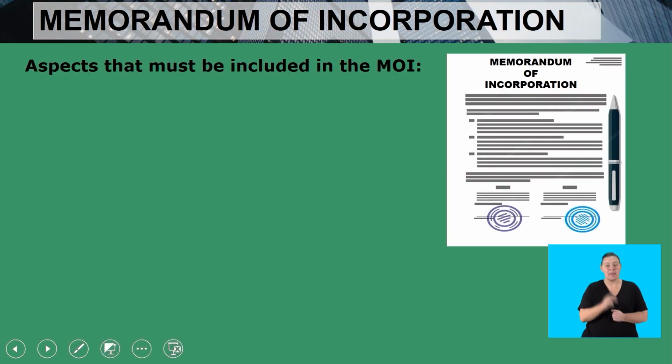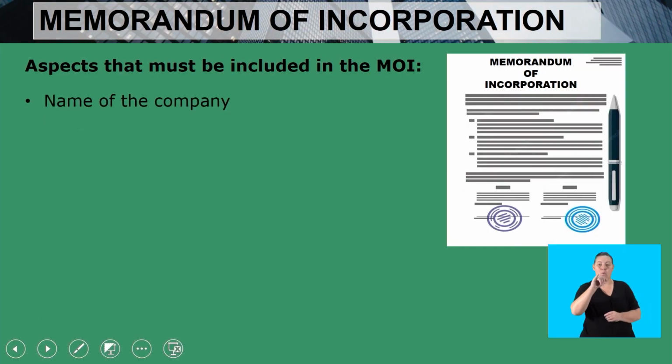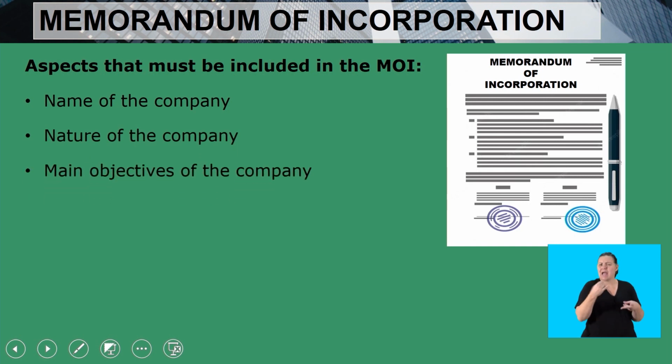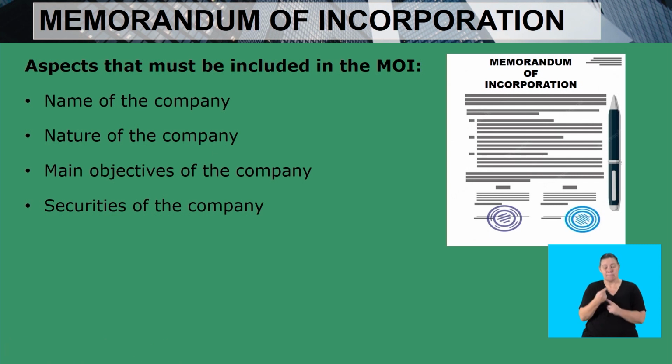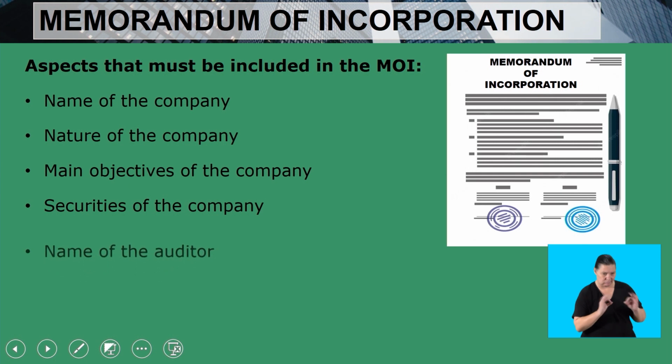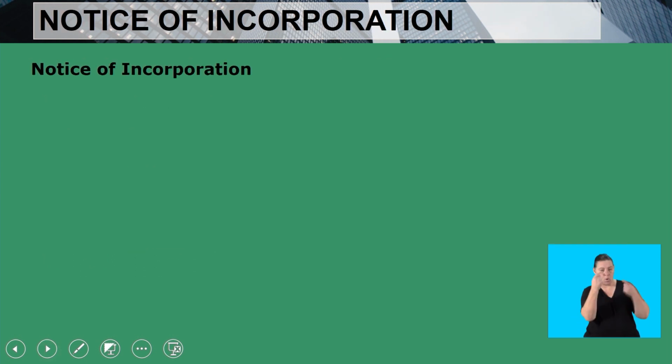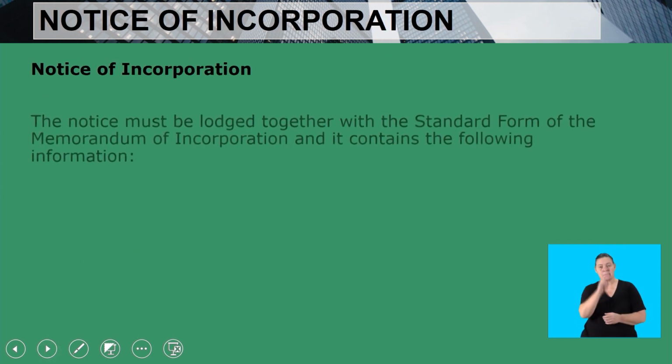Now we look at the aspects that must be included in the Memorandum of Incorporation. There must be a name of the company, the nature of the company, main objectives of the company, securities of the companies. Securities, we mean the shares of the companies. Name of the auditor. Now, let's look at the Notice of Incorporation.